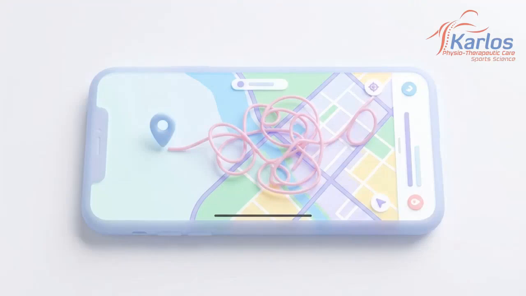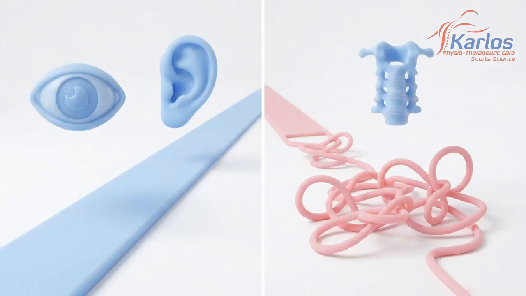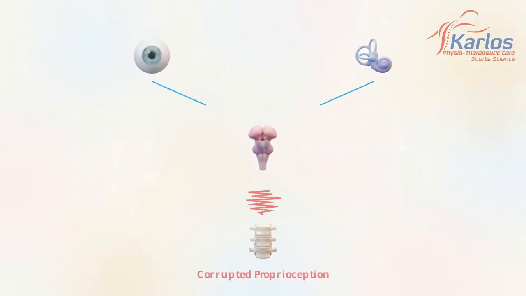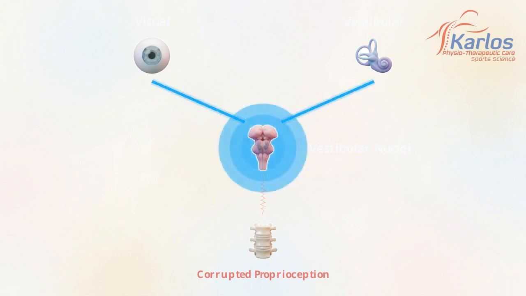The brain is now operating on corrupted GPS data from the neck, attempting to navigate using a sensory map that no longer matches the inputs from the eyes or the inner ear. Within the brainstem, the vestibular nuclei are forced to process smooth data from the eyes and inner ear alongside an erratic line of data from the neck. The brain attempts to resolve this conflict through central sensory reweighting, filtering the corrupted cervical signals while amplifying other inputs.